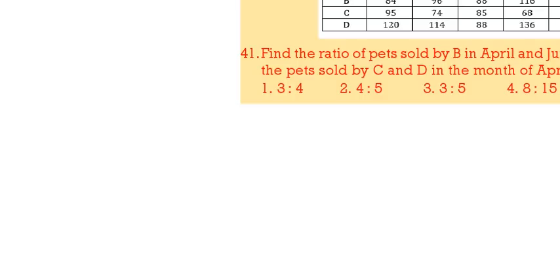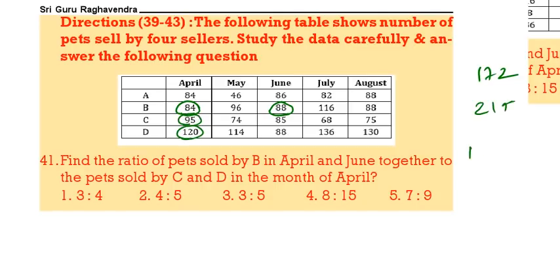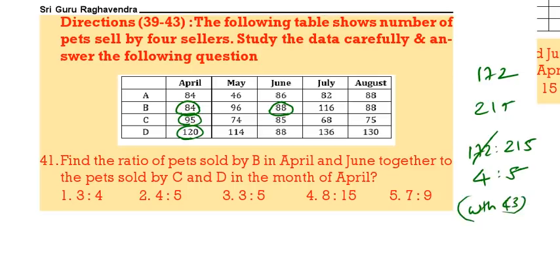Next question. Find the ratio of the pets sold by B in April and June. April 84, June 88. Total 172. C and D April. C 95, D 120. Total 215. We have to find the ratio for 172 is to 215. 43 4s, 43 5s. With 43 you can do this. 4 is to 5. 2 is the correct answer.